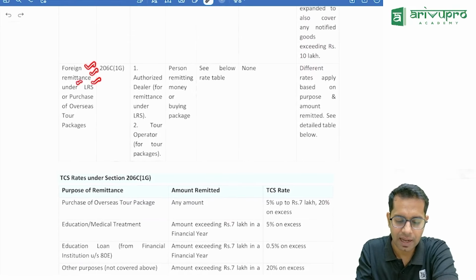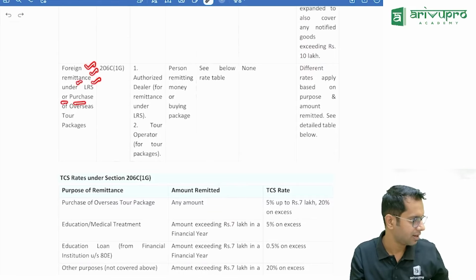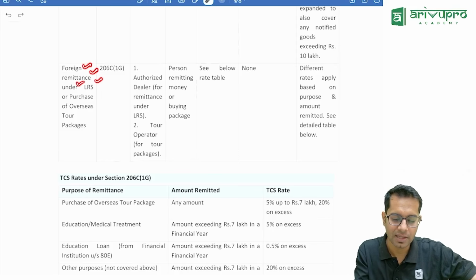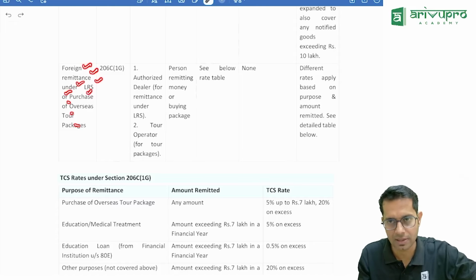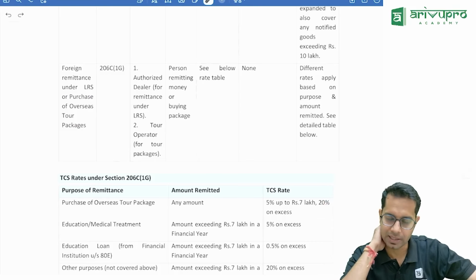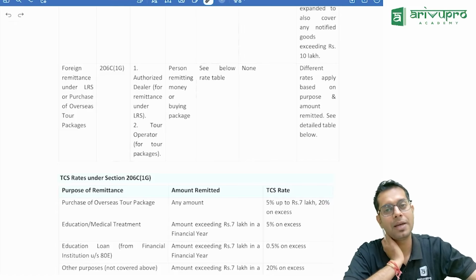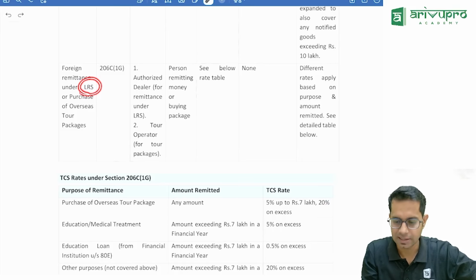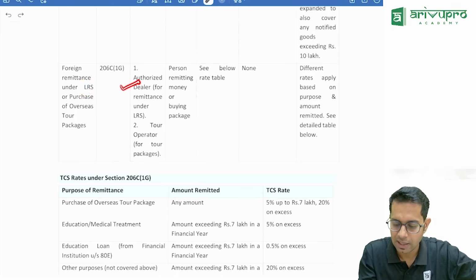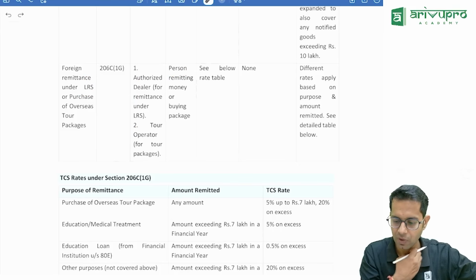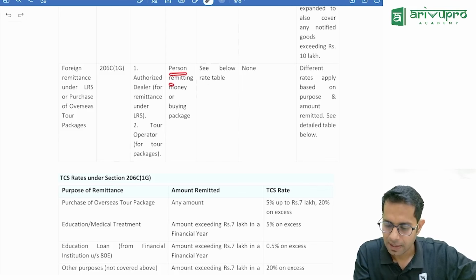Foreign remittance under LRS or purchase of an overseas tour package. Meaning you are going outside India and taking tour packages, or you are remitting money outside India under the Liberalized Remittance Scheme. So the authorized dealer who is giving the money, or the tour operator who is booking the package for you, collects the tax from the person permitting.